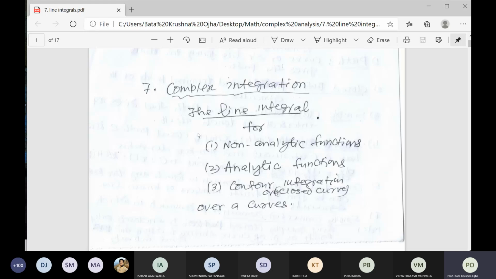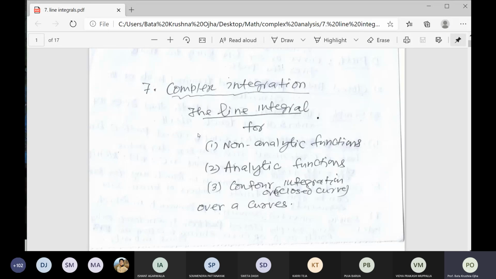Just replace x by z. So the integration of sin z, which is an analytic function, is just minus cos z. If the limit is from 0 to pi or any value, the result is upper limit minus lower limit, f of b minus f of a.